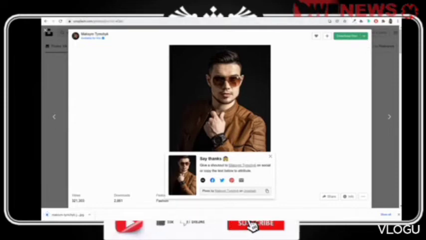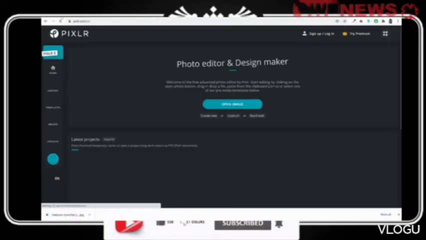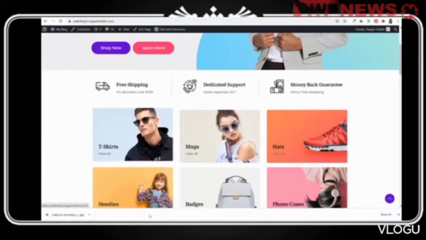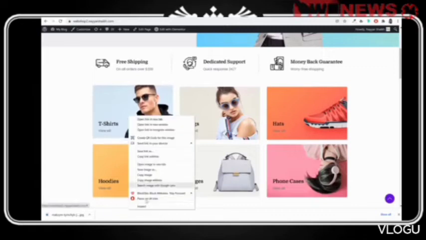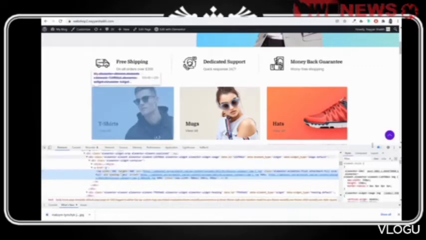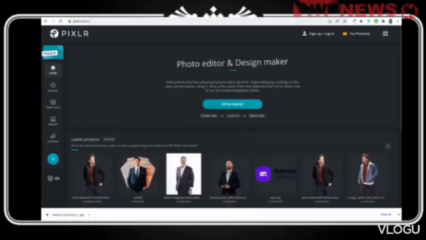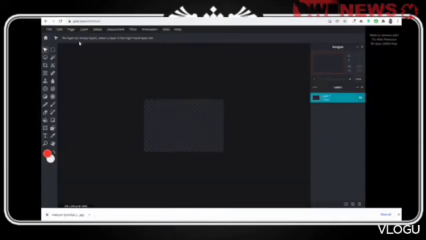Or maybe let's go to pixlr.com/e, the advanced one. Let me see the size of this thing. Okay, so the size is 350 by 230. Not 350. Let's see what was the size. Yeah, it was 350 by 230. So I want this exact size. I'll click on create new and 350 by 230. Okay, click on create.